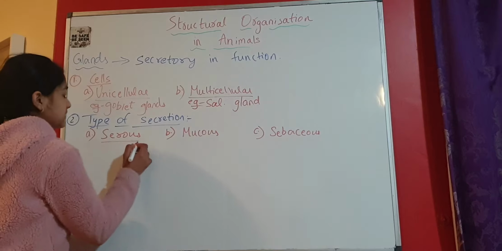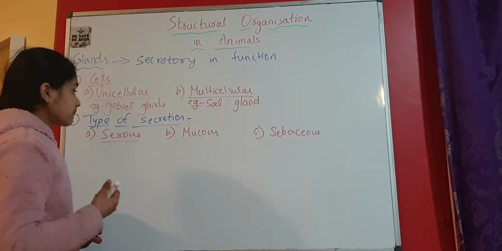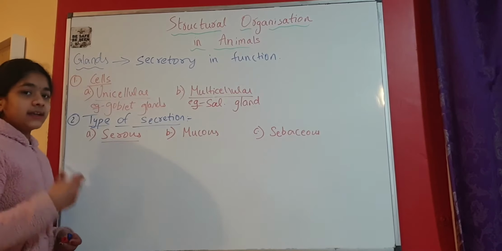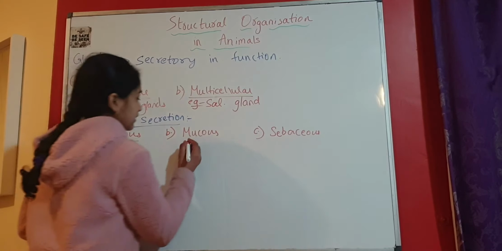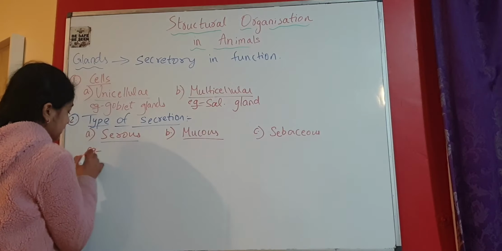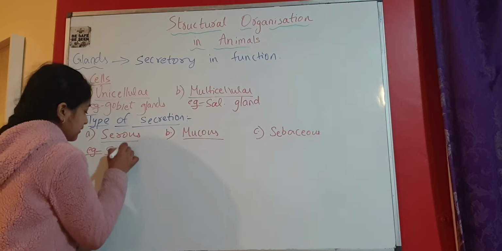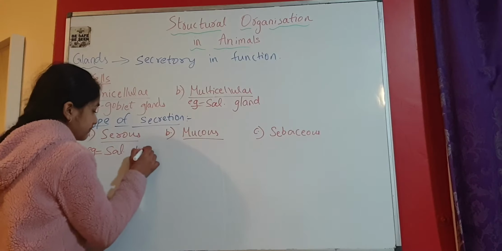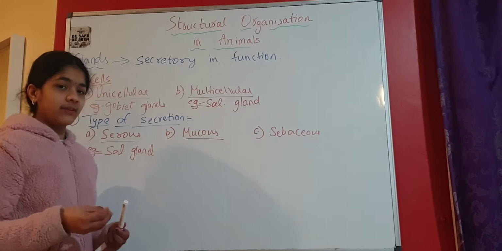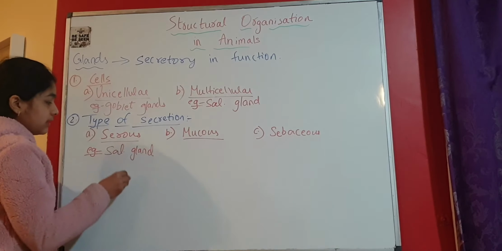Serous glands: the secretion is more watery and it consists of more proteins and enzymes. Examples of serous glands we can take as salivary glands again, which secrete saliva containing salivary amylase, an enzyme.